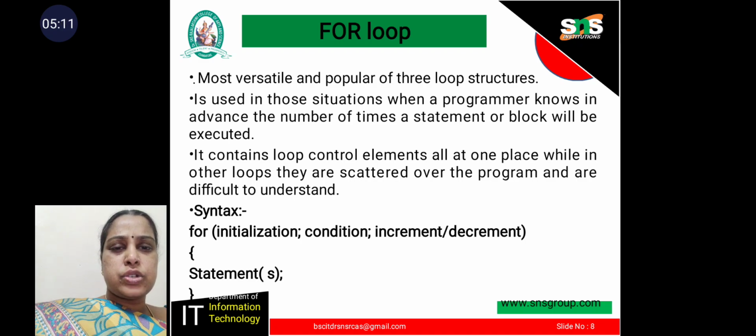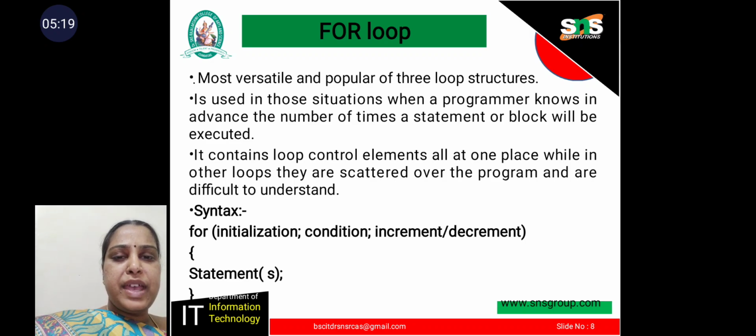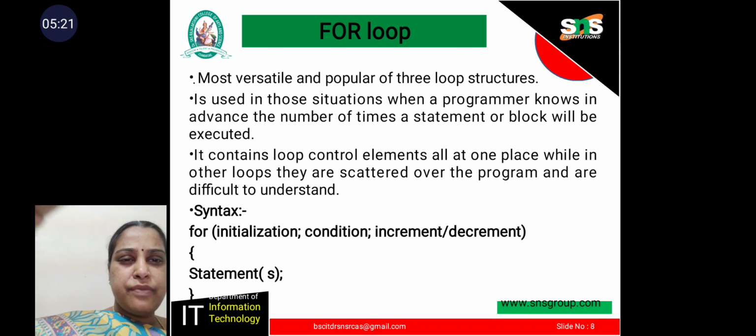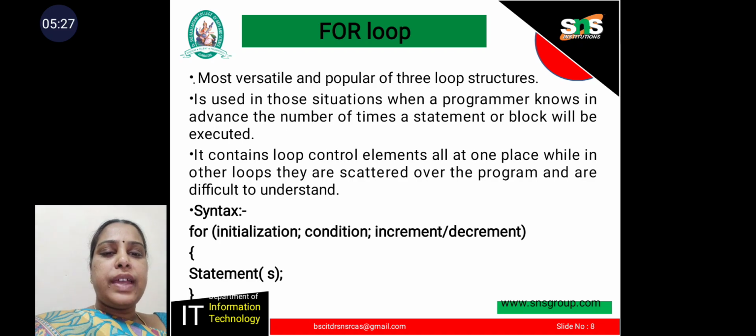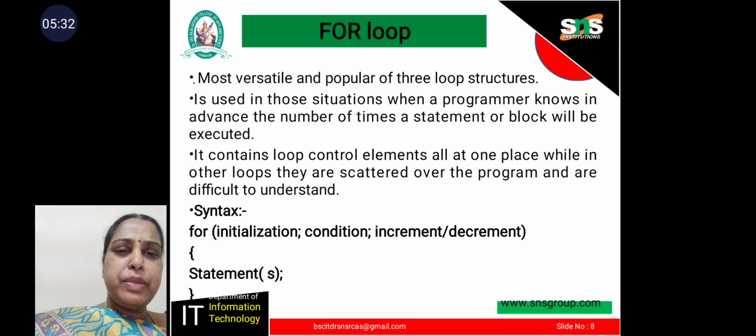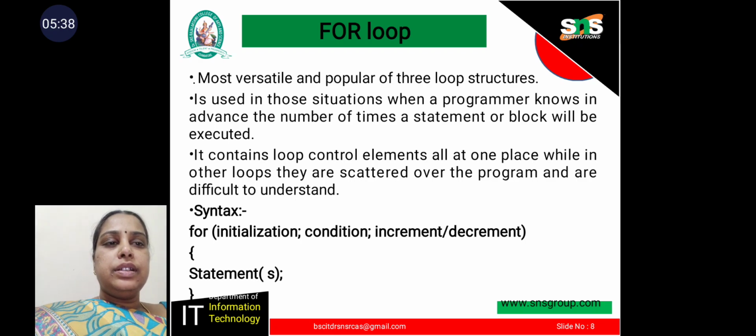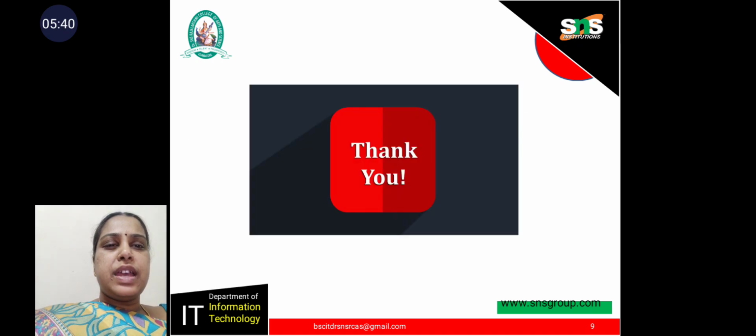If the condition is true, it executes the body of the for statement. Once it is executed, the control goes to the increment or decrement. Based on the increment or decrement, the value will be changed, and again it tests the condition. If the condition is true, the statements are executed again. Like that, this loop continues many times until the condition becomes false. This is the way the for loop is executed.